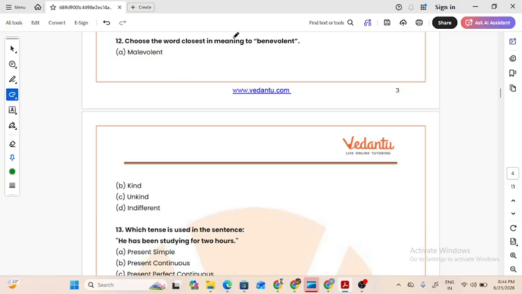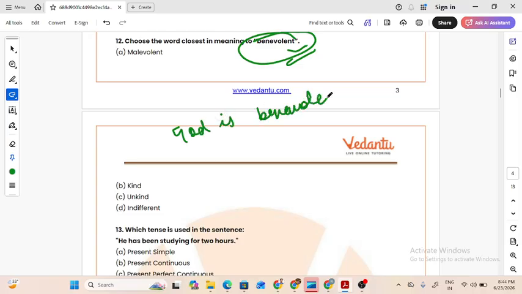Next, choose the word closest in meaning to benevolent. There is no right way to explain this. Benevolent, you'll have to learn what it means. But let's suppose you have come across a sentence, which you may have, I'm not sure, but if you have a little habit of reading, you must have come across the sentence, God is benevolent. This word is usually used with gods. At least this is one of the first ways in which I became familiar with this term. Benevolent means very kind, very giving. So the answer should be kind.